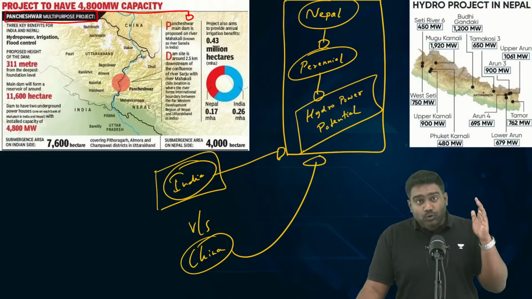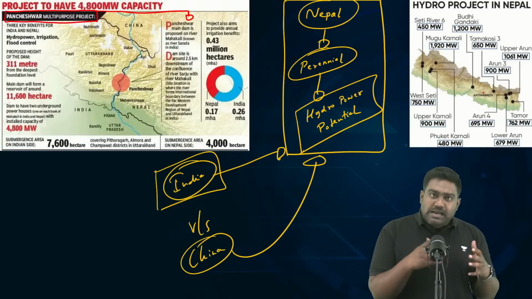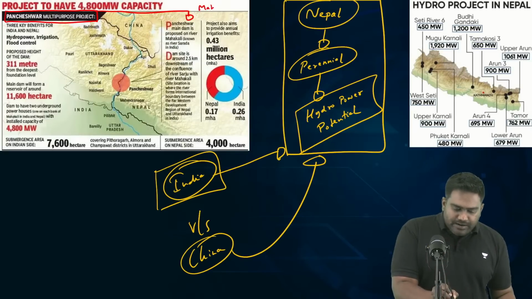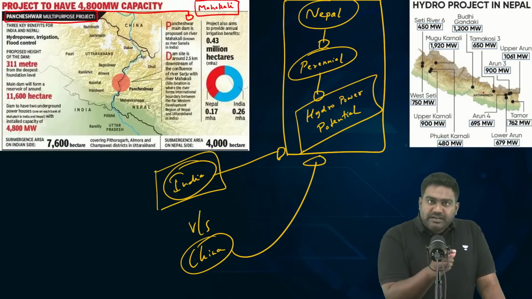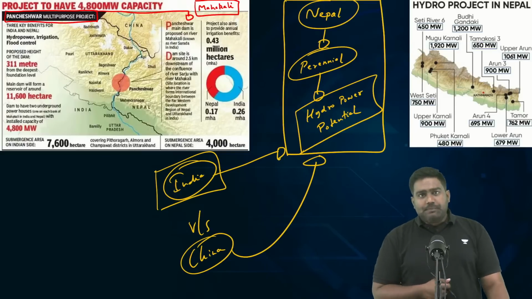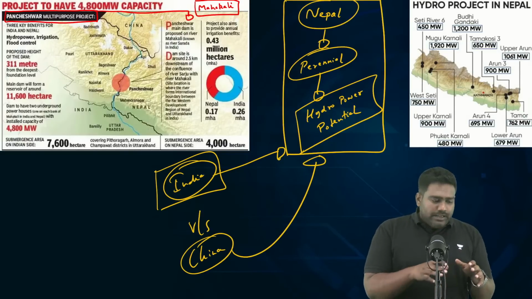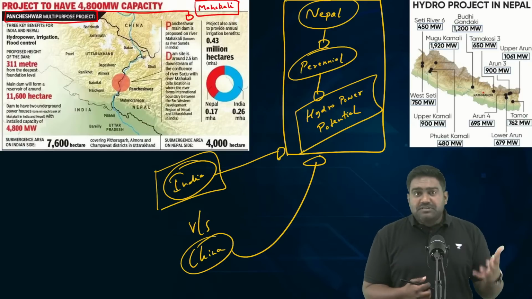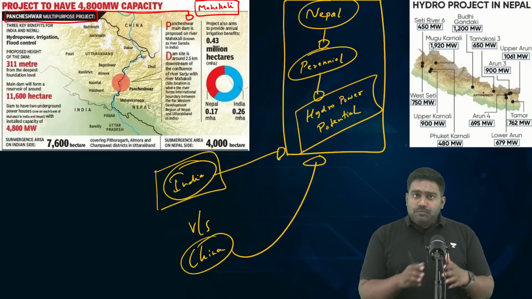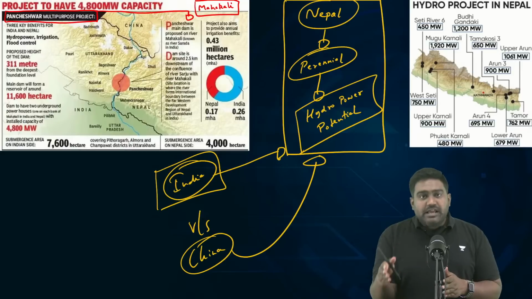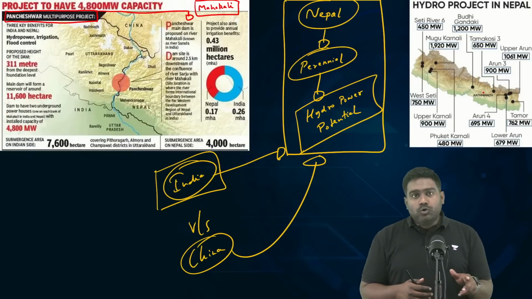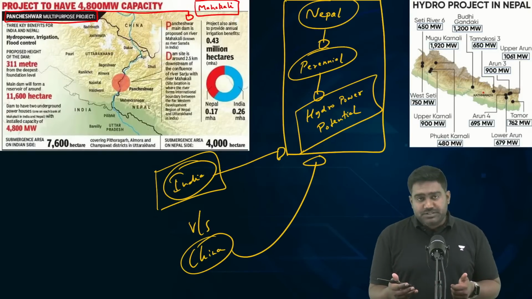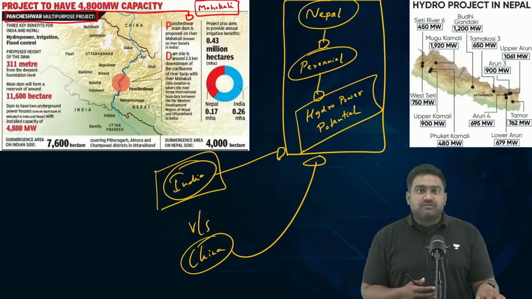The initial proposal goes back to the 1960s. We proposed this mega project on the Mahakali River, also known as the Sarda River. That's exactly where the Kalapani dispute is also present between India and Nepal. So this river flows across the India-Nepal border towards Uttarakhand. And India had proposed a mega project. We have come up with a design. It would be a multi-purpose project. There would be a hydropower dam. The water could be used for irrigation, for drinking purposes. It will help in flood management, flood control, because this region is prone to heavy rainfall, cloud bursts, and flash floods. So flood management is also one of the objectives of this mega project.